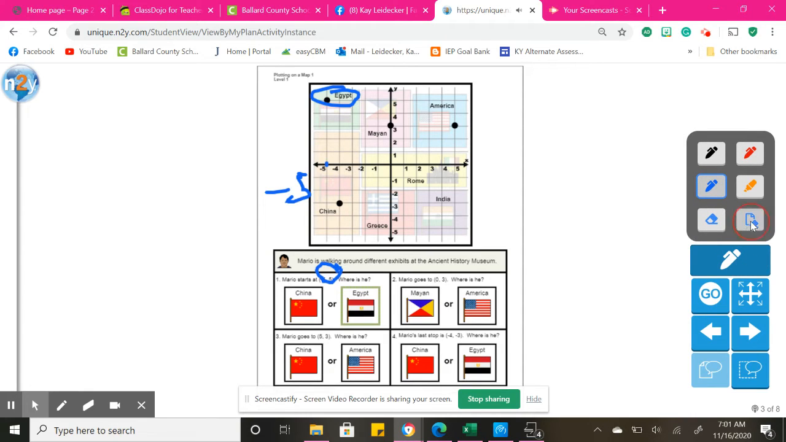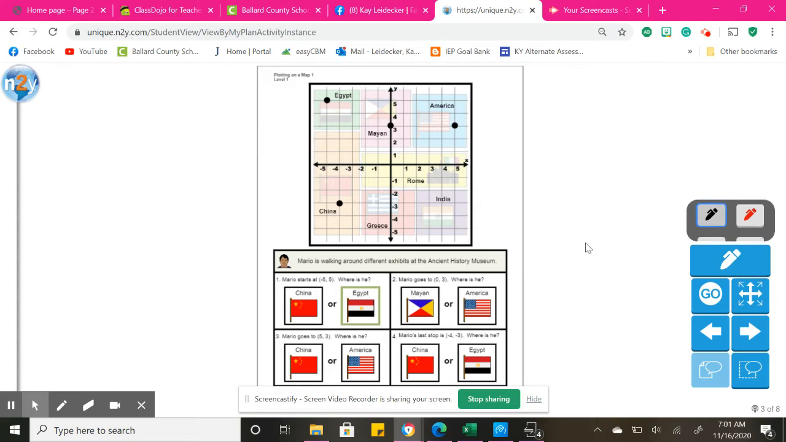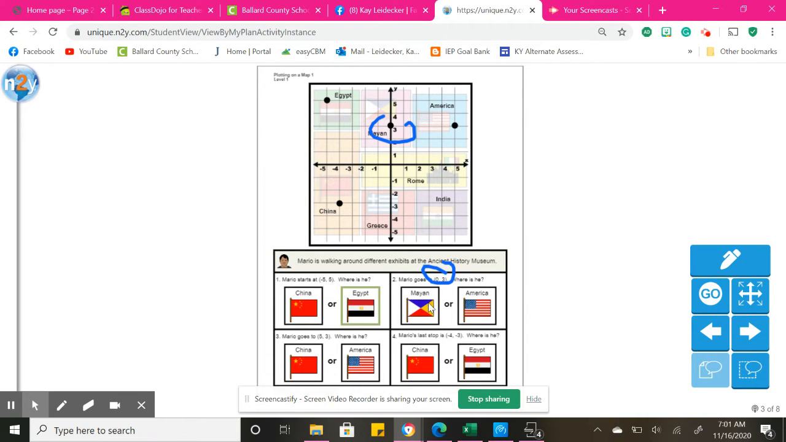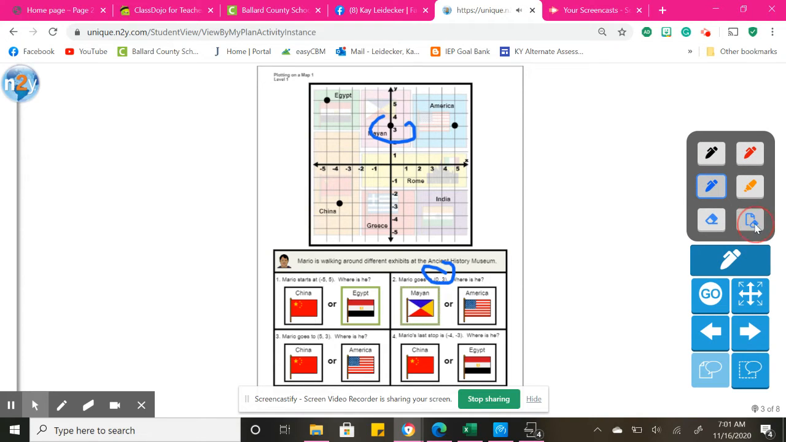All right. I'm going to erase. Mario goes to 0, 3. So my 0 is X. So I'm going to get on 0. I'm not moving anywhere because this is 0 for my X. 0, 3. Okay, so I moved nowhere on my X, and now I'm going to move up 3. 1, 2, 3. So this would be Mayan.